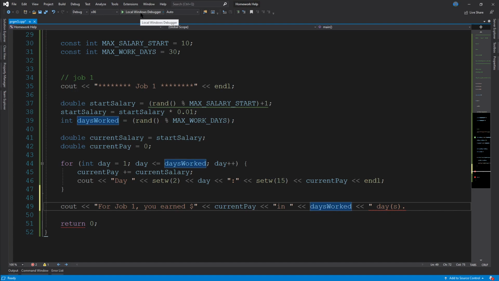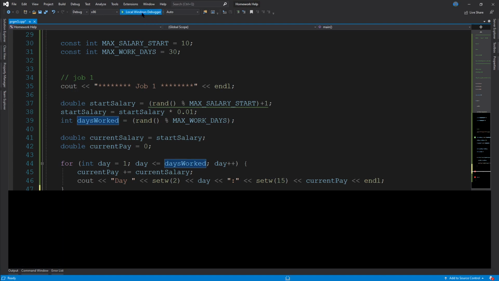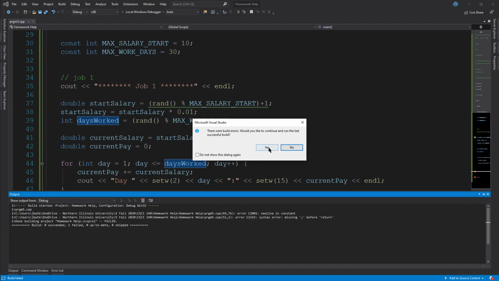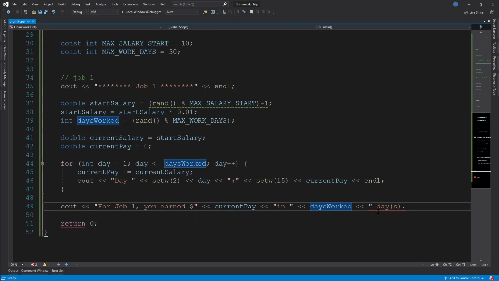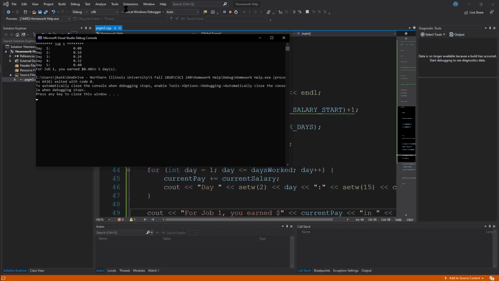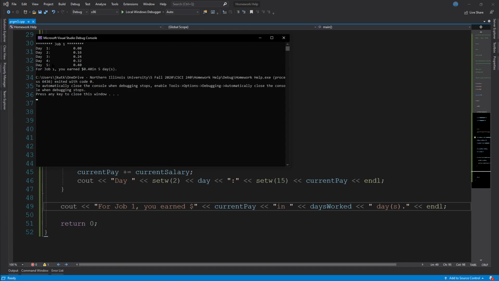So if we run this one last time, we should have the whole first block, everything for the first job, and there's an error somewhere. Let's see. Looks like line 49. What happened on line 49? Oh, I forgot my closing quote and my semicolon. There we go. That should do it now. There we go. So day 1, 2, 3, 4, 5, 8 cents, 16 cents. For job 1, you earned 40 cents.